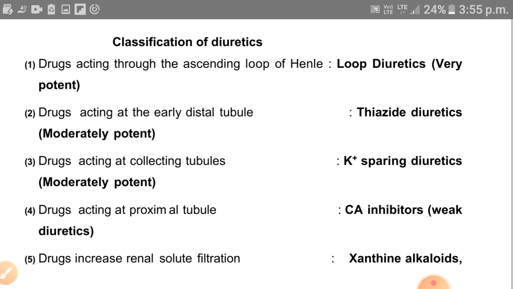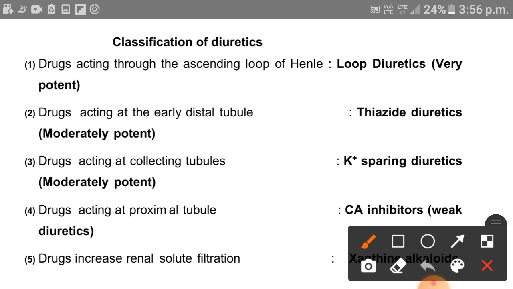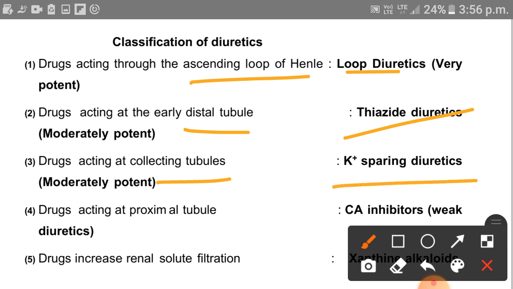Classification of diuretics. The drugs which act on the ascending loop of Henle are called loop diuretics. The drugs acting at the early distal tubule are thiazide diuretics. Drugs acting at the collecting tubule are potassium sparing diuretics.